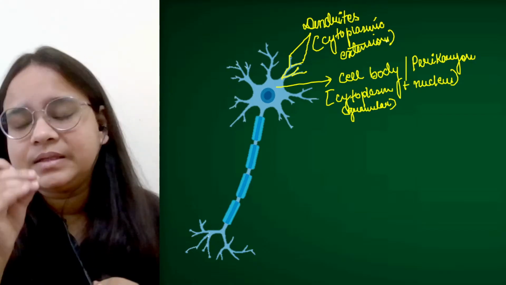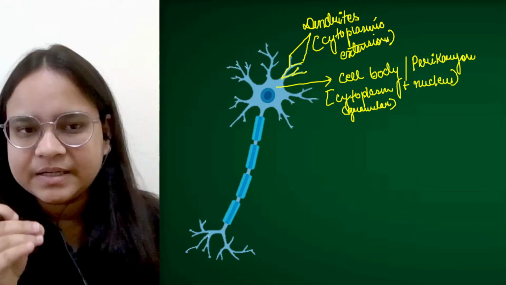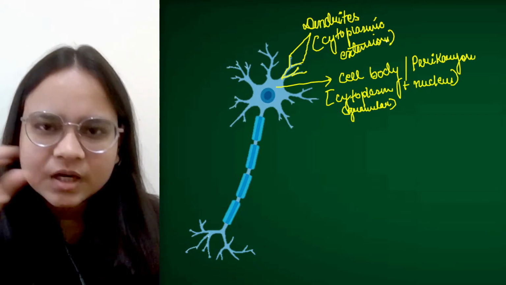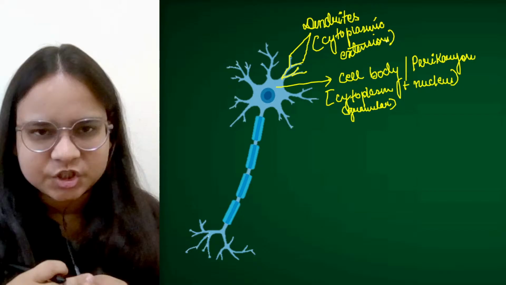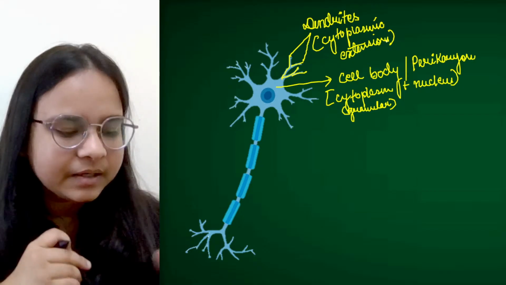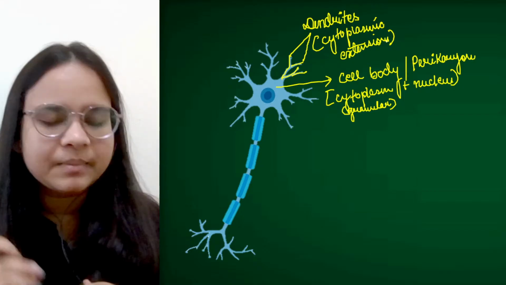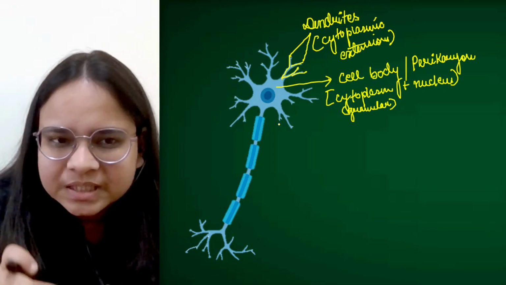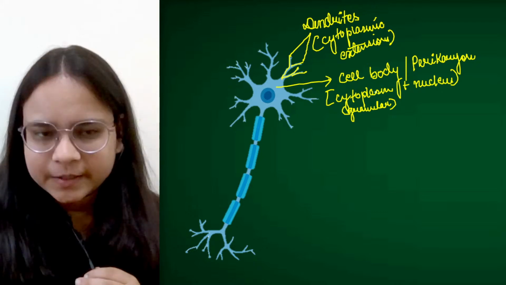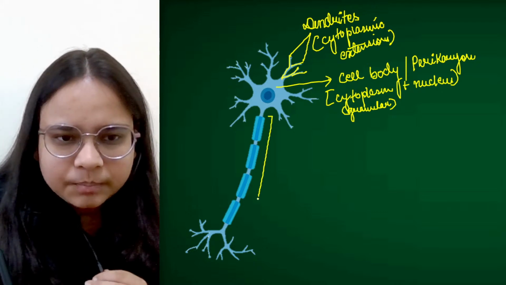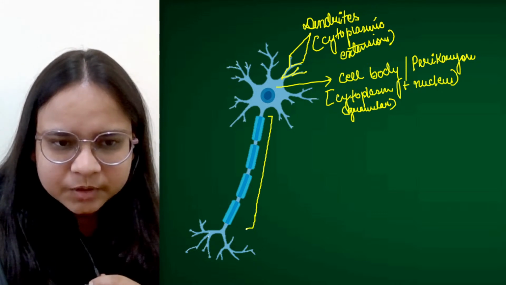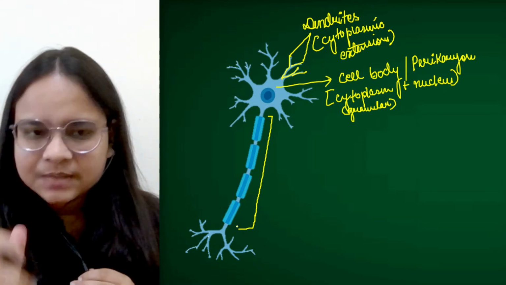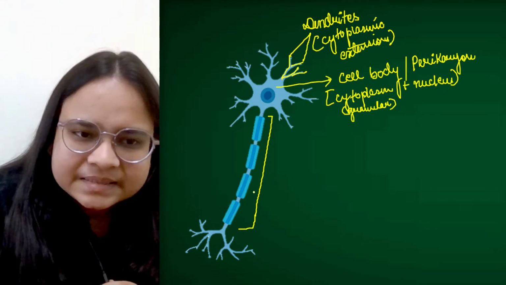We call them as dendrites. और ये ब्रांचेस के फॉर्म में अरेंज्ड है, ये नेटवर्क्स के फॉर्म में अरेंज्ड है. We call them as dendrites. Fine. Now एक लंबा सा लॉन्गिट्यूडनल प्रोसेस इमर्ज होता है from the cell body. This long process or longitudinal extension, we call this as axon.